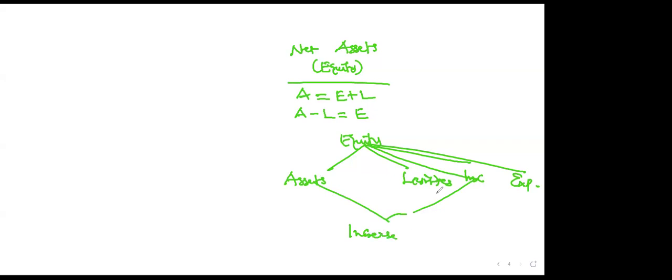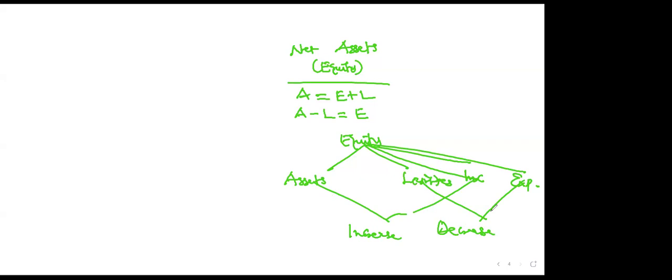So the equity of a company consists of assets, liabilities, incomes, and expenses. Now, assets and income will increase equity. And then liabilities and expenses will decrease equity. So equity is like your wealth as a human being, your total wealth.